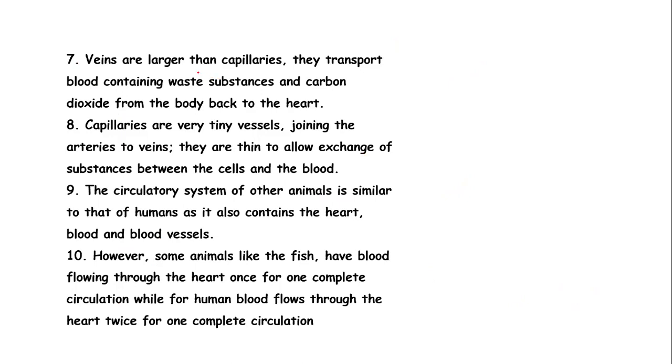Another summary point is that the veins are larger than capillaries, and they transport blood containing waste substances. One of the waste substances, of course, is carbon dioxide, from the body back to the heart. So we know that the veins are carrying materials towards the heart.